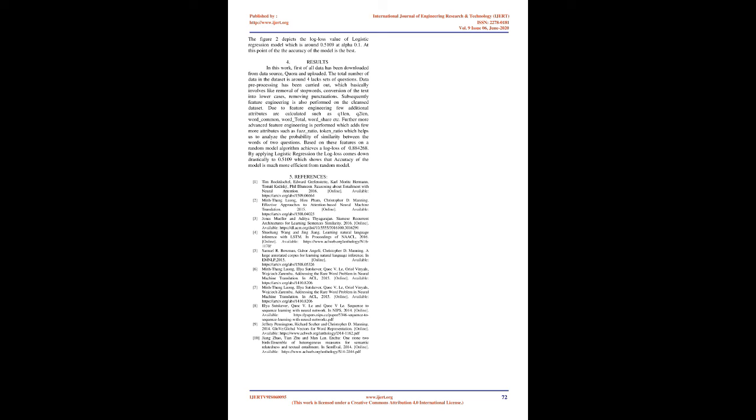Furthermore, advanced feature engineering is performed which adds a few more attributes such as fuzz_ratio, token_ratio, which help us to analyze the probability of similarity between the words of two questions. Based on these features on a random model, the algorithm achieves a log loss of 0.884268. By applying logistic regression, the log loss comes down drastically to 0.5109, which shows that the accuracy of the model is much more efficient than the random model.